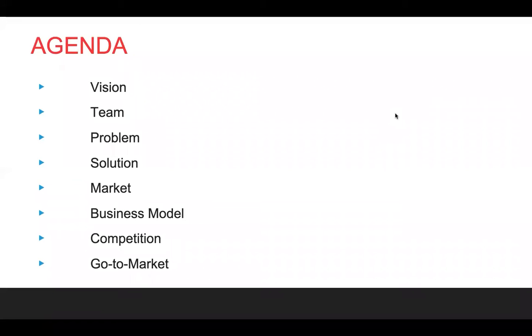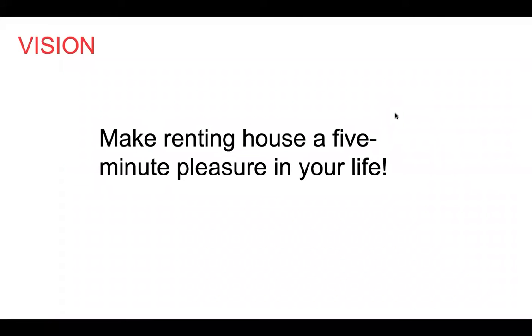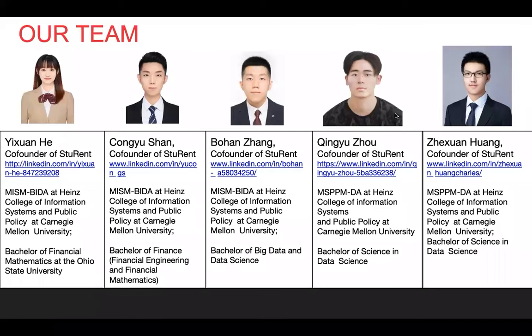And here's our agenda for the product introduction part. Our vision for Student is to make renting an apartment a pleasure in your life. Before we get started, I'd like to introduce our amazing team members. They are Yixuan He, Cong Yushan, Bohan Zhang, Qin Yuzhou, and Zhou Xuan Huang.